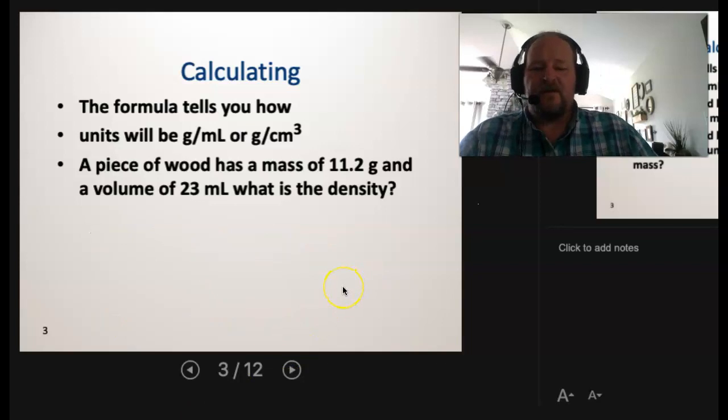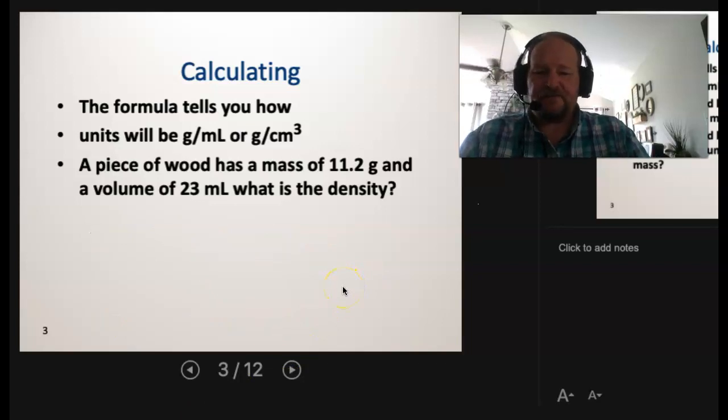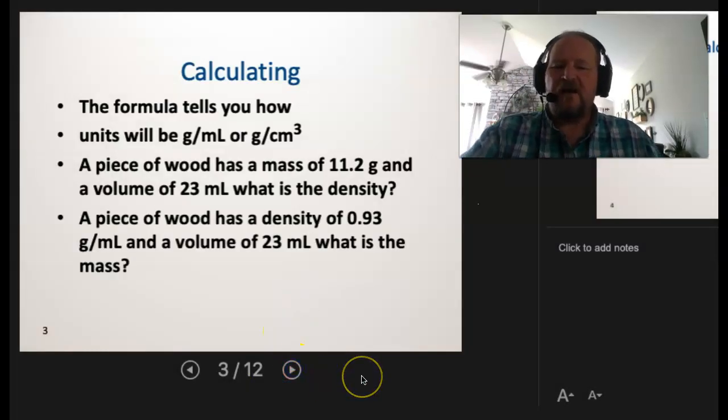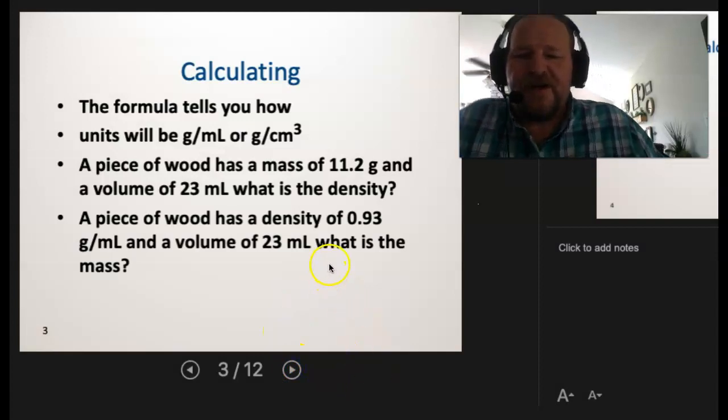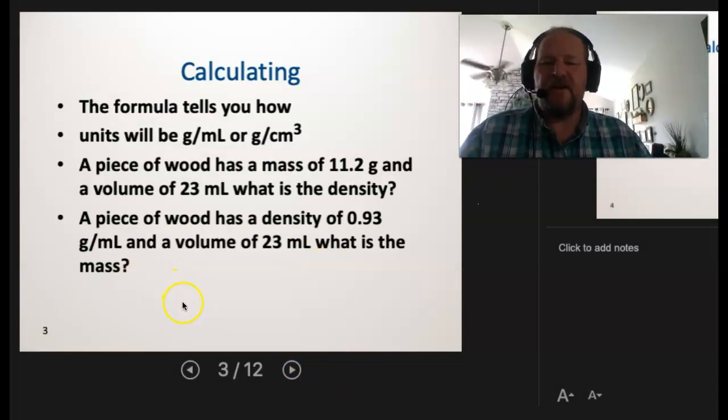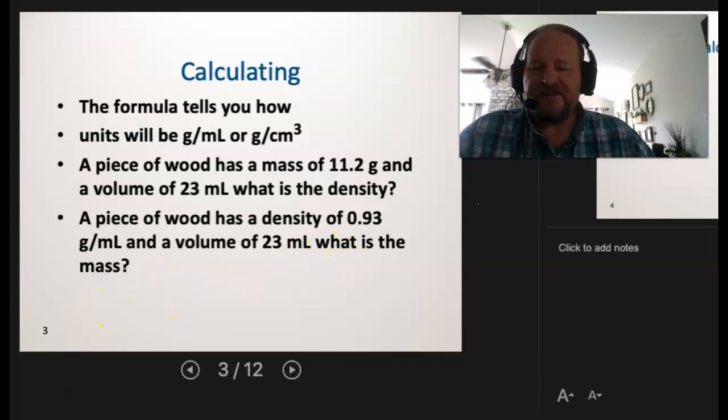All right, our next question. A piece of wood has a density of 0.93 grams per milliliter and a volume of 23 milliliters. What is the mass?